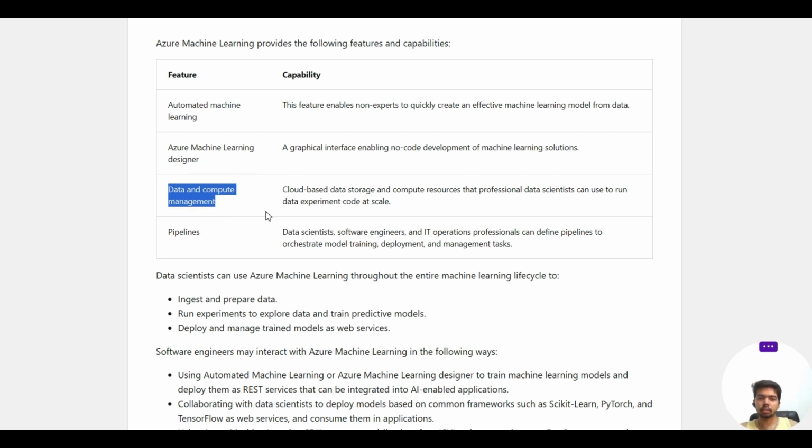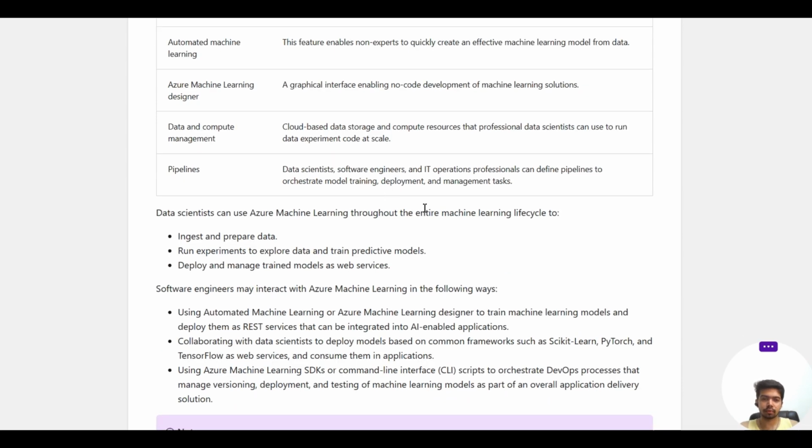And then data and compute management: cloud-based data storage and compute resources that professional data scientists can use to run data experiment code at scale. This is very important. This is what Azure is providing us, and it's a great help that you can use cloud-based storage and these compute resources that professional data scientists are using to run data experiment code at higher scales, without worrying about the way you actually store your data. It's terabytes of data.